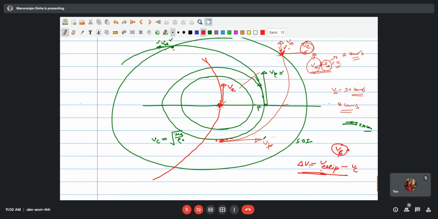So it is very much essential to understand that here the V infinity can be even 0, or V infinity can be non-zero also. But if you keep V infinity equal to 0, that means your travel time will be much larger. You will have to give midway correction also, and impulses to ensure that your satellite reaches Mars.